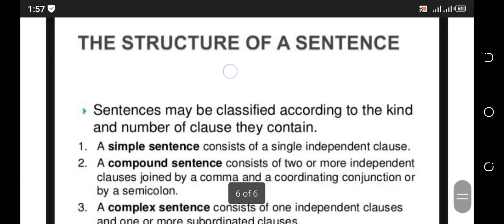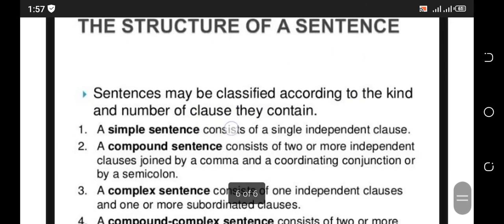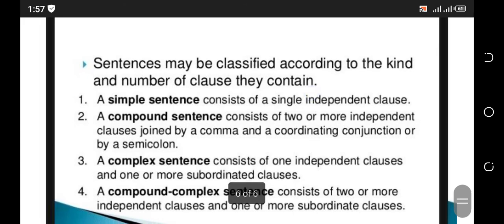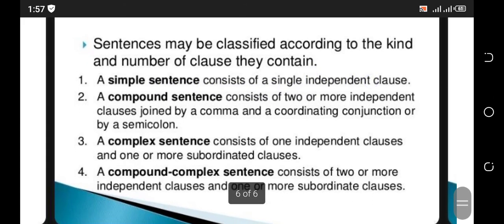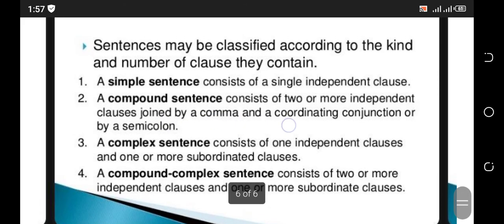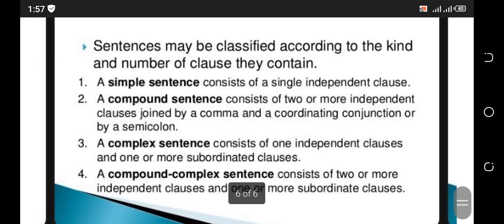Let's see the structure of a sentence. Sentences may be classified according to the kind and number of clauses they contain. First one is the simple sentence. It consists of a single independent clause. Second is the compound sentence. It consists of two or more independent clauses joined by a comma and coordinating conjunction or by a semicolon.